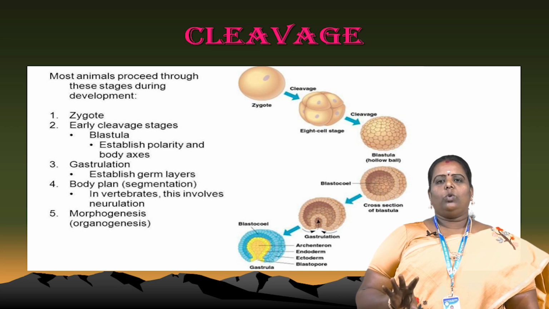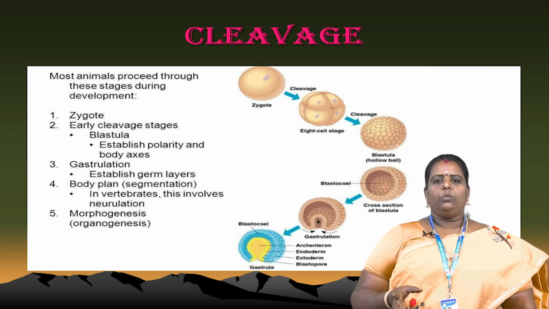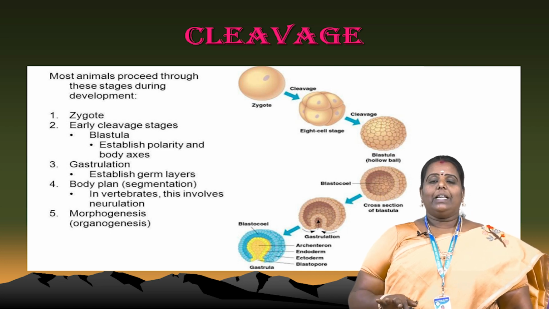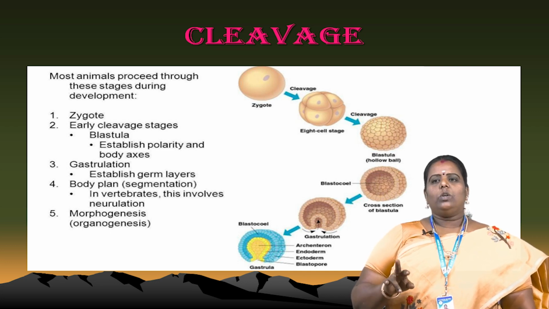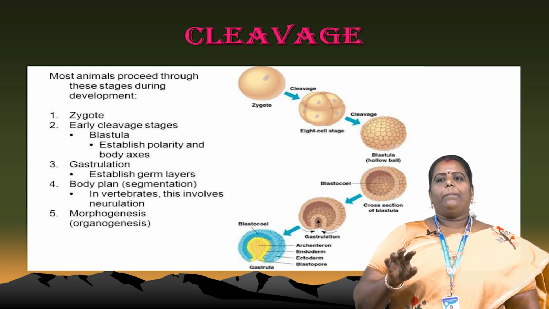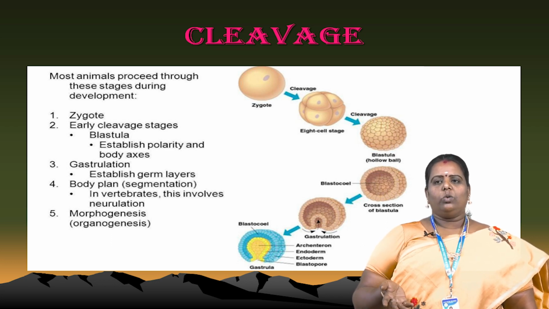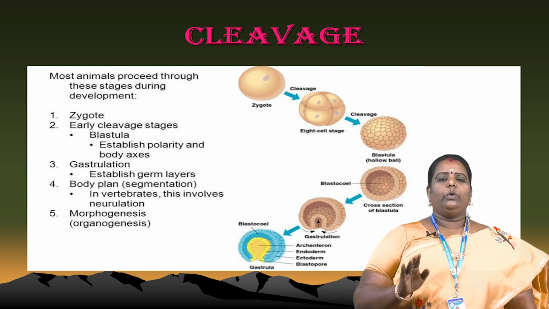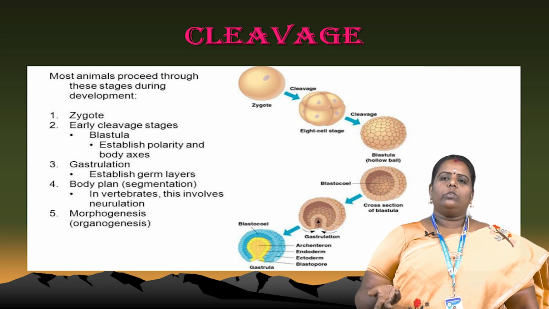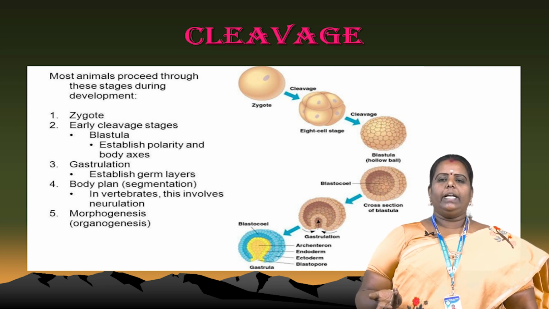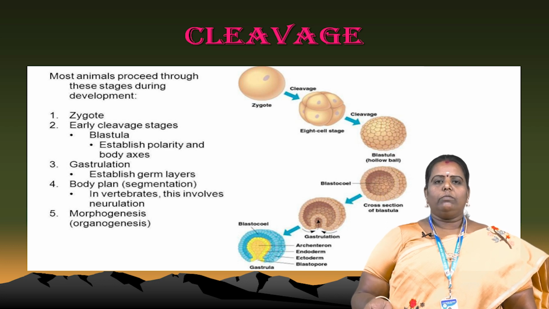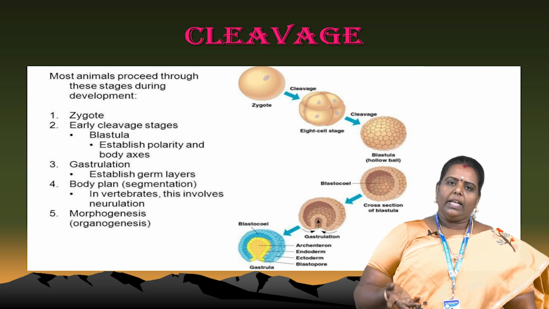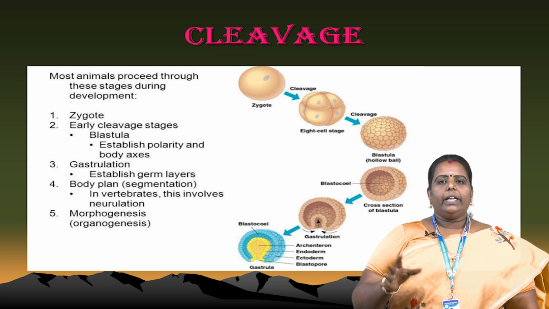The formation of the blastula and the formation of the coel, C-O-E-L. Coel means cavity. That means the blastocoel. Another stage is called gastrulation. Yes, you have to differentiate this diagram: blastomere and the formation of blastocoel. The cells also invaginate inside during gastrulation. After the blastocoel and gastrula, the archenteron, endoderm cells, ectoderm cells and blastopore are also formed. Endoderm cells are the outer layer of cells, ectoderm is the inner layer of cells.